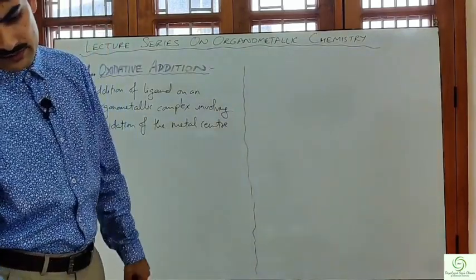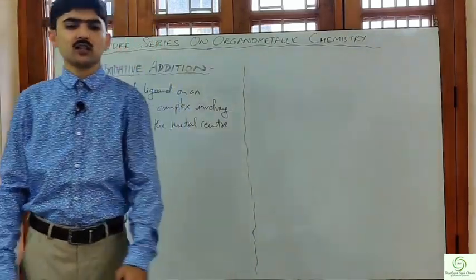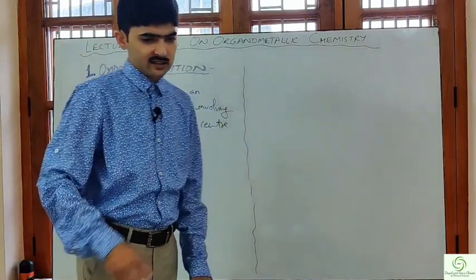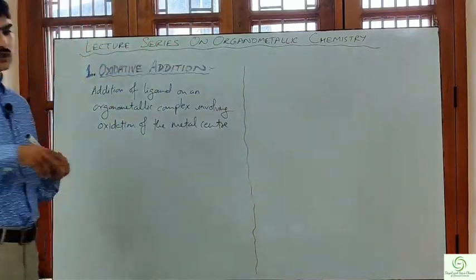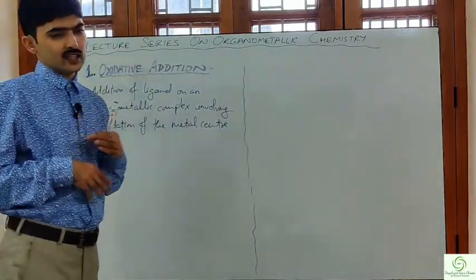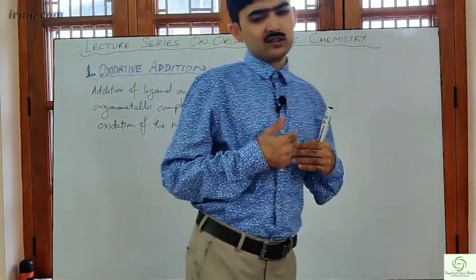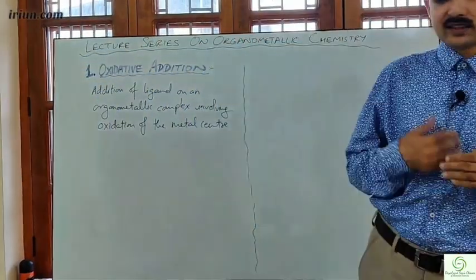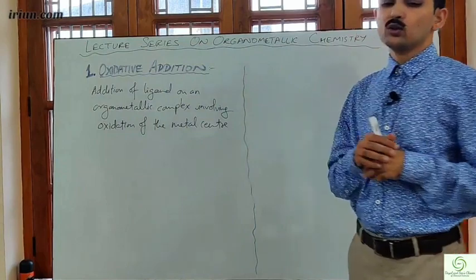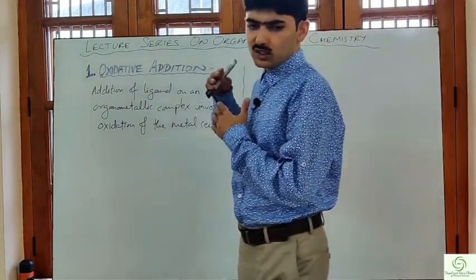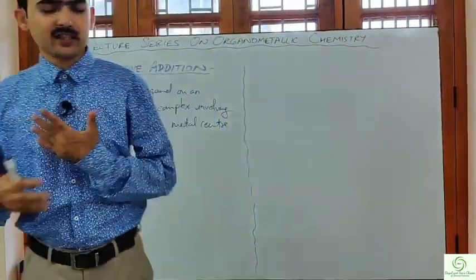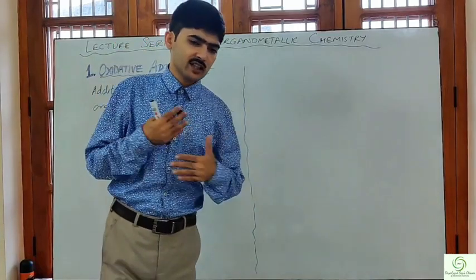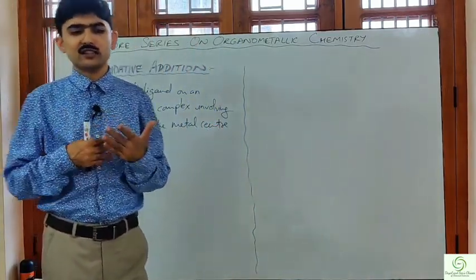For oxidative addition, the necessary conditions are, or you can say the basic criteria, that the metal center should have in order to have the tendency to undergo oxidative addition.